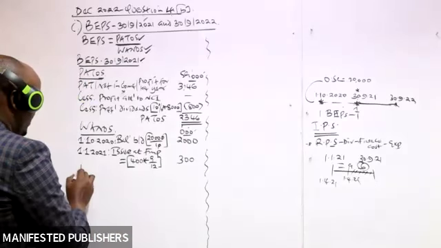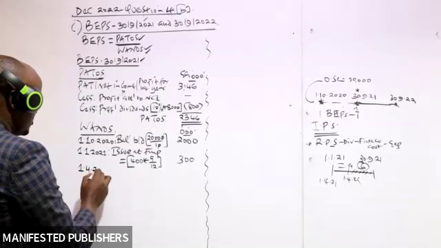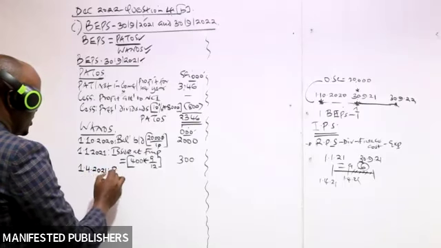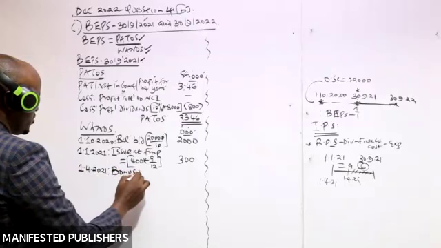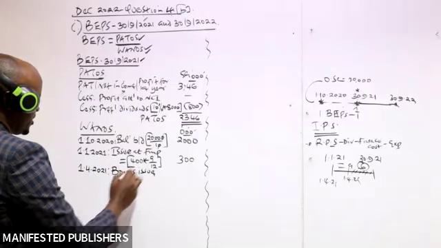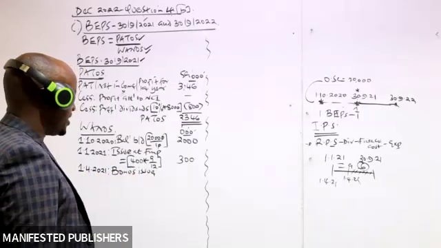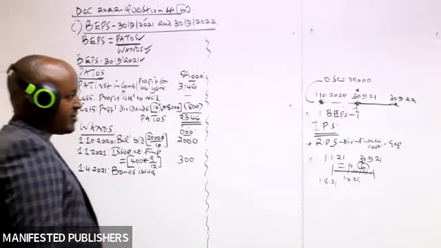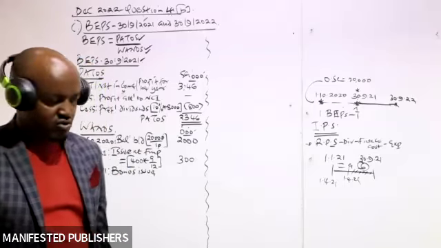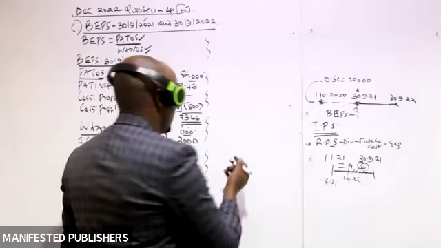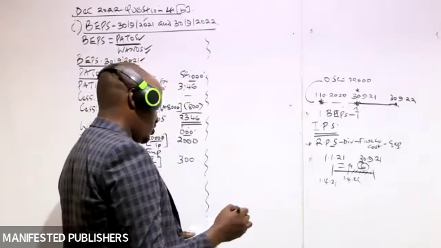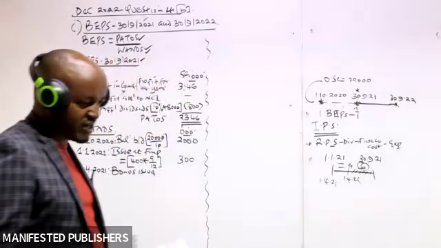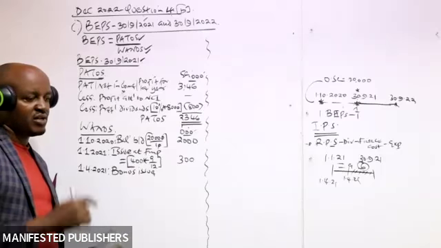We are told on that date, the company made a 1 for 5 bonus issue to the existing shareholders. So we are told on 1st of April 2021, the company made a bonus issue. A bonus issue, basically, these are shares which are issued free of charge to the existing shareholders. Are we given the shares which were issued? No. So we have to compute that because we are told the company made a 1 for 5 bonus issue. How do we interpret that?